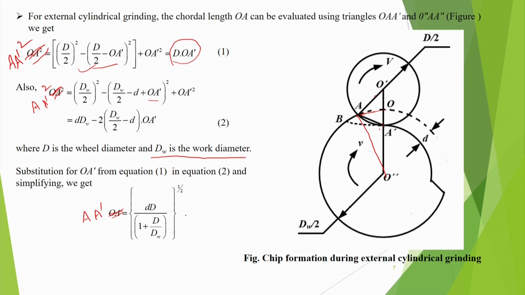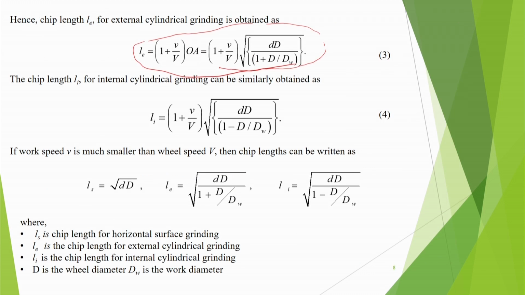The length of the chip will be basically A dash A, and AB and A dash B. So it is like that in that fashion. It should actually be AA dash, and then it will be consistent. Suppose I put AA dash, and the AA dash expression is this one, and 1 plus V by V is this one. Hence the chip length for external cylindrical grinding is obtained as 1 plus V by V and under root this one. So we got this expression.